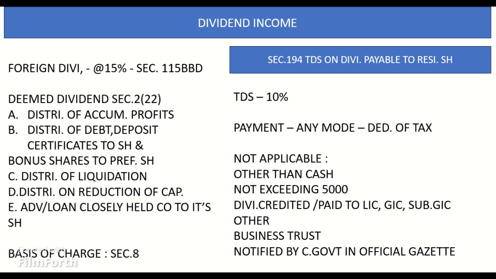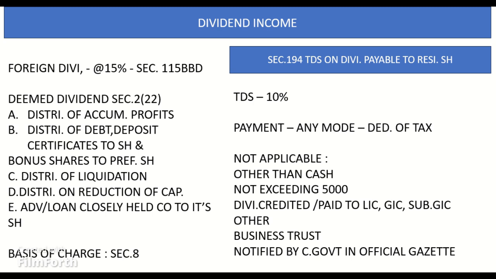Here we have to note that if accumulated profits are distributed in cash, it is dividend in the hands of the shareholders. Where accumulated profits are distributed in kind, for example by delivery of shares etc. entailing the release of company's assets, the market value of such shares on the date of such distribution is deemed as dividend in the hands of the shareholder.